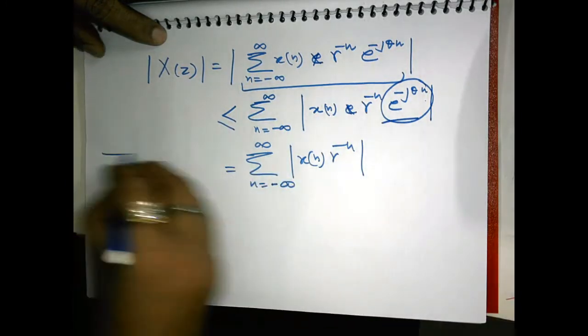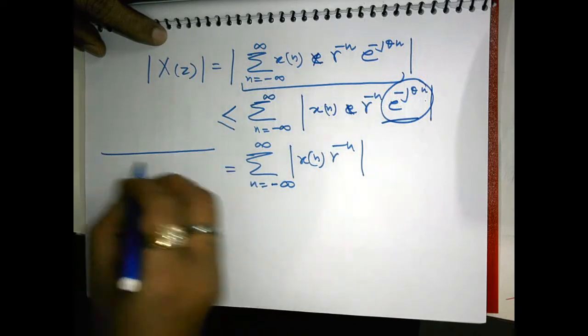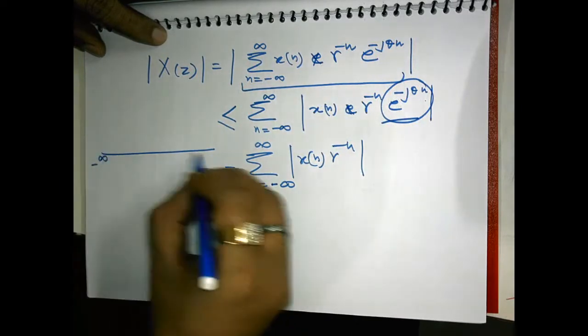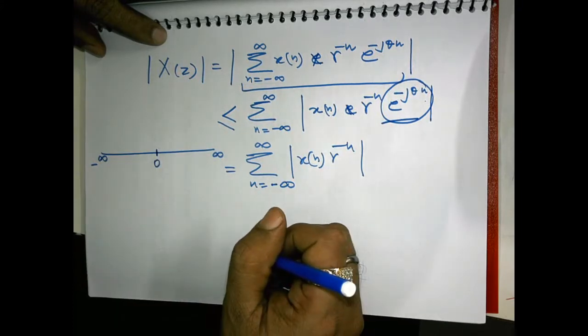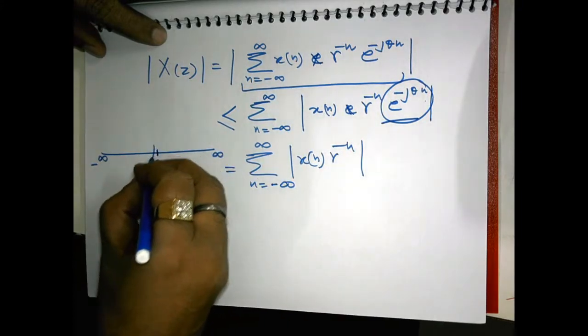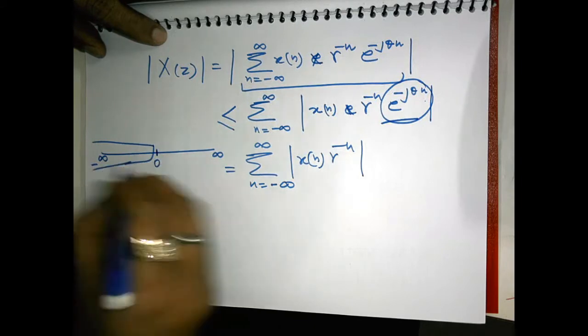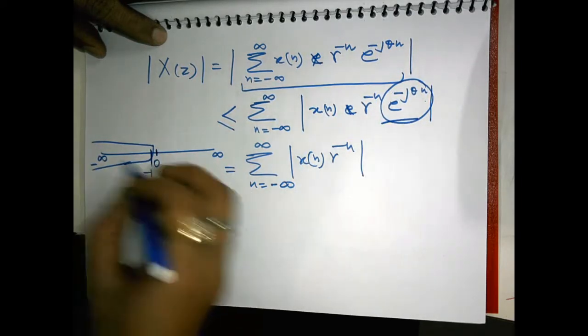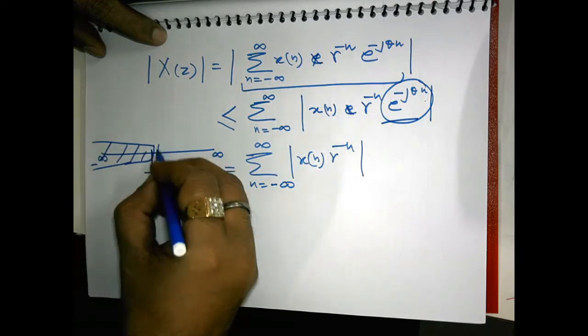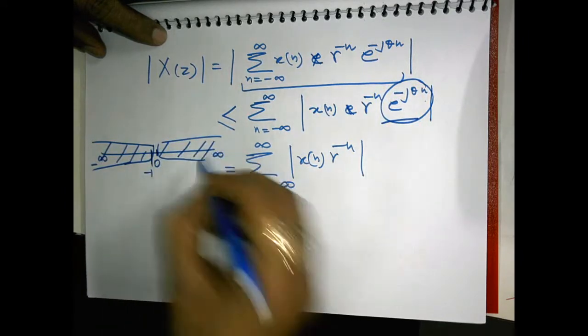Now this summation can be broken into two parts, since it ranges from minus infinity to infinity and there is a point n is equal to 0. Before n is equal to 0, up to n is equal to minus 1, there is one part, and from n is equal to 0 there is another part.